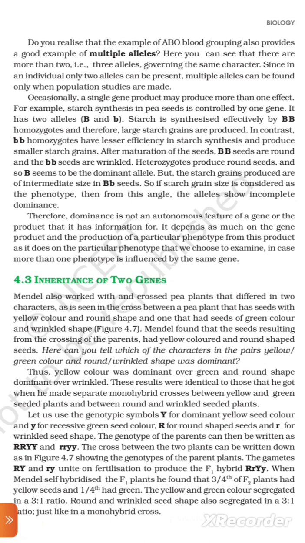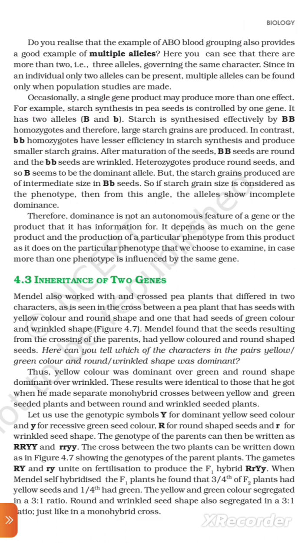Do you realize that the example of ABO blood grouping also provides a good example of multiple alleles? Here you can see that there are more than two alleles, three alleles governing the same character. Hence, in an individual, only two alleles can be present. Multiple alleles can be found only when population studies are made. Occasionally, a single gene product may produce more than one effect.